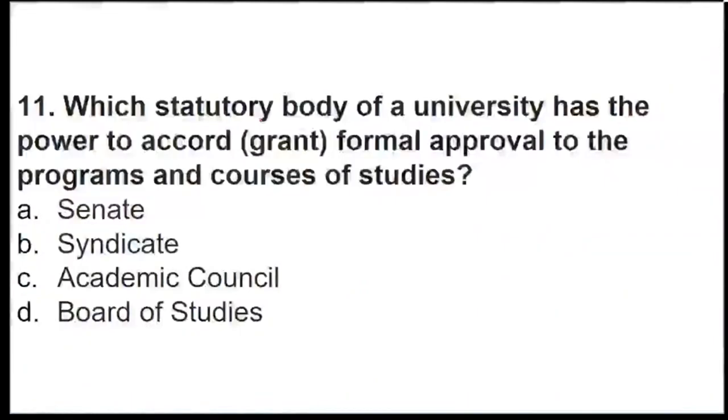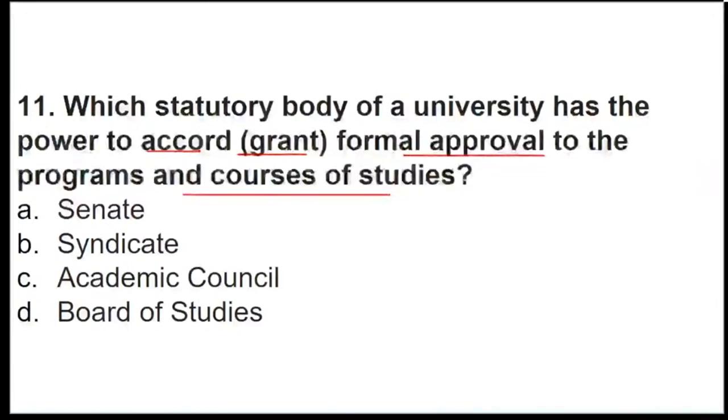Okay, coming to question number 11. Now question number 11 talks about which statutory body of a university has the power to accord. Accord means to grant approval to the programs and courses of studies. So who has that authority to grant approval for programs and courses? Whether it is CIET, the syndicate, the academic council, or the board of studies. So who has that power?